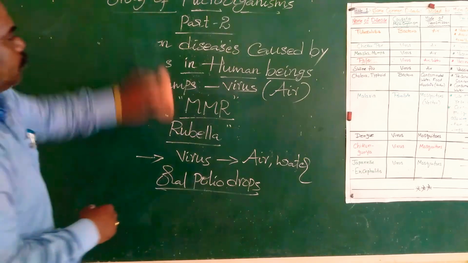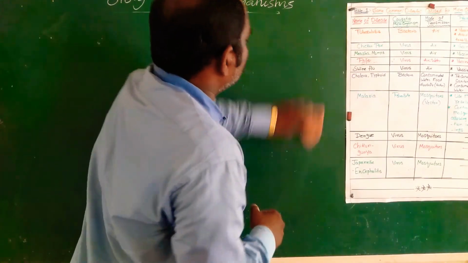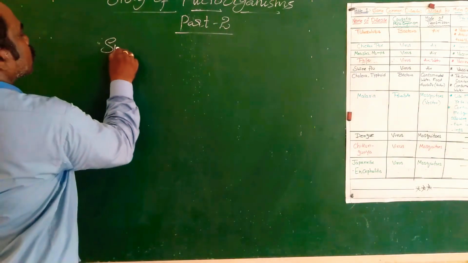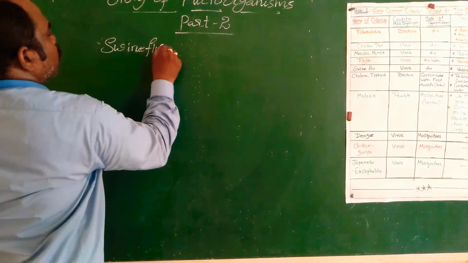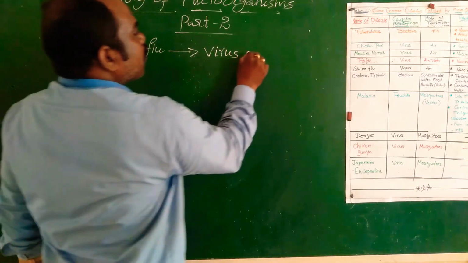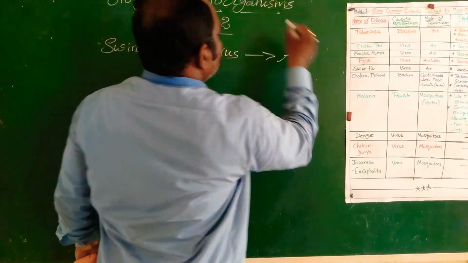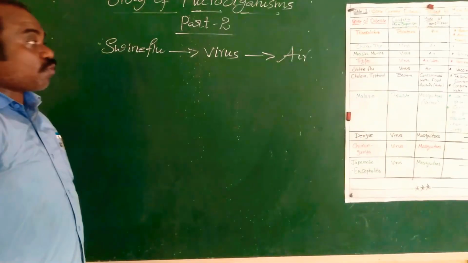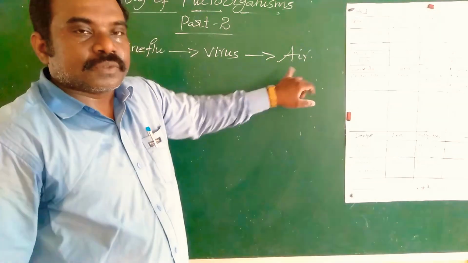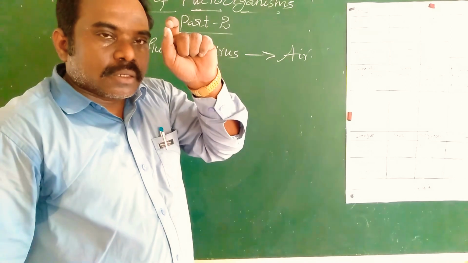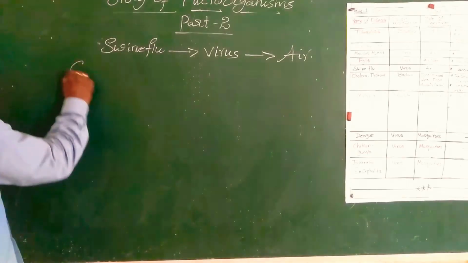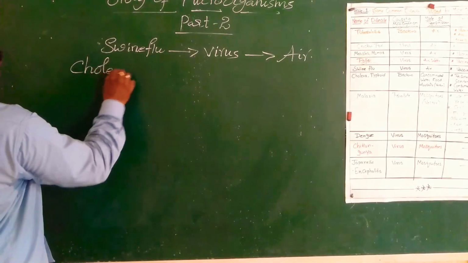Next, swine flu. This is also one of the common diseases. Swine flu is caused by a virus. The mode of transmission is air. Vaccination: swine flu vaccination prevents swine flu disease.